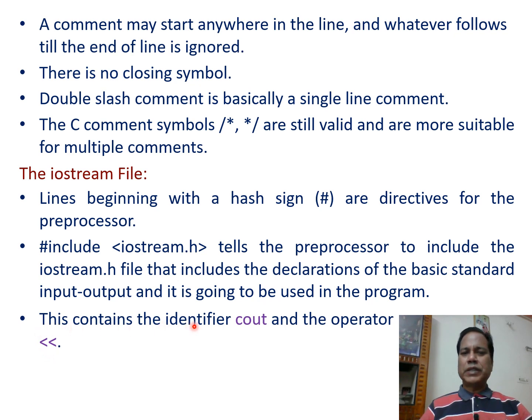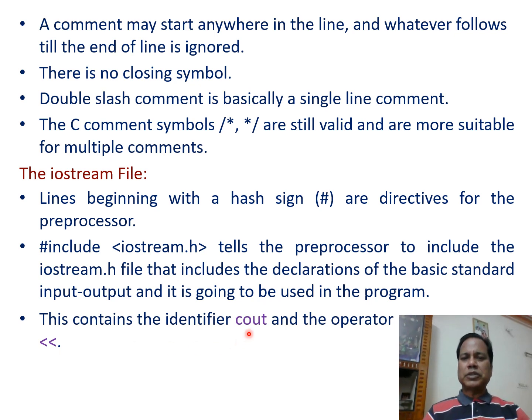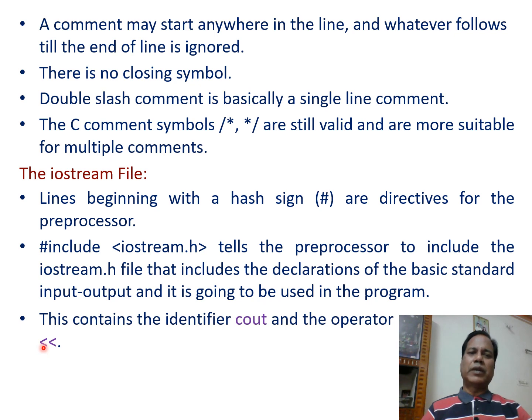This contains the identifier cout and the operator double less than sign, that is called the insertion operator. So these cout function and insertion operator are present in the iostream file. That's why we need this file so that this cout function and operator function properly.